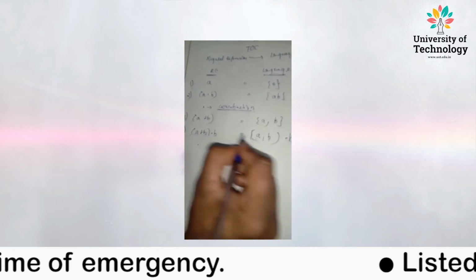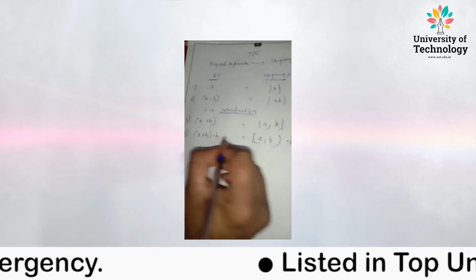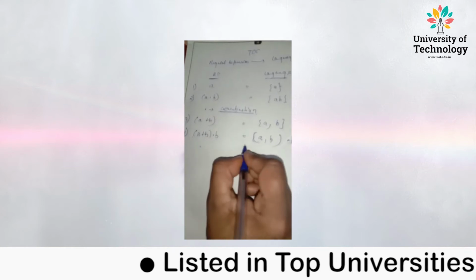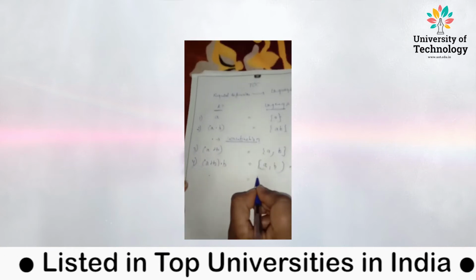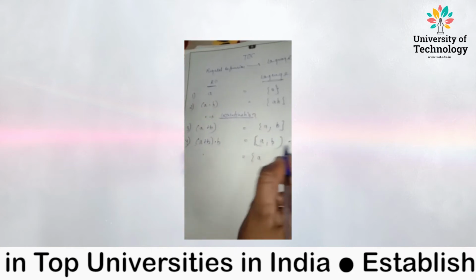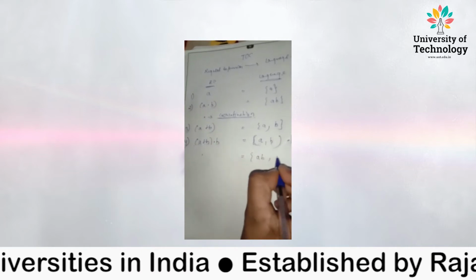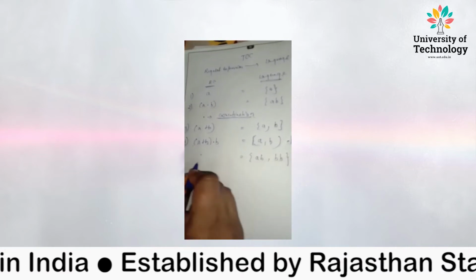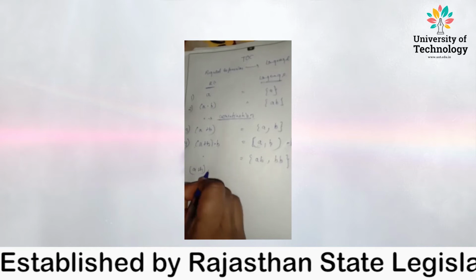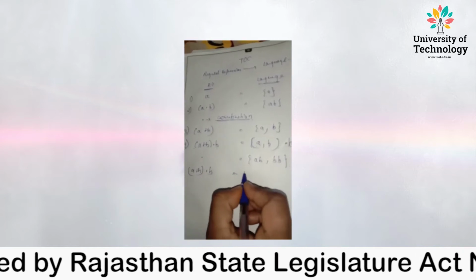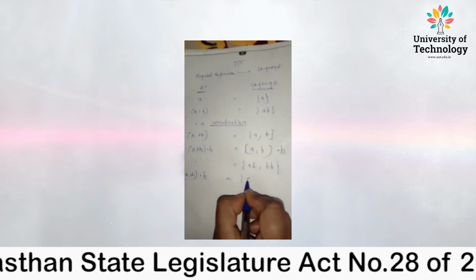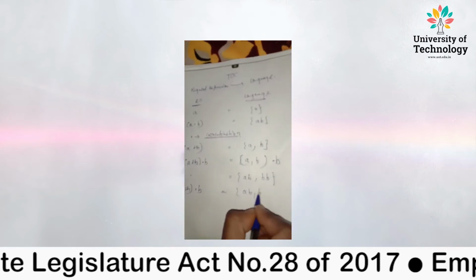So A plus B is A, B, and we concatenate it with B. It's going to be A concatenation B is AB, then BB. So A plus B concatenated with B is going to be AB, BB. Right? So this is the language of this.